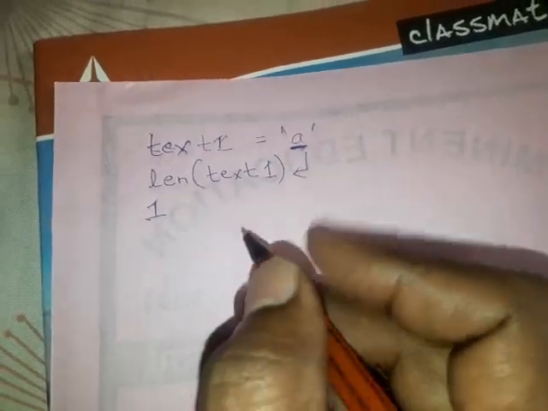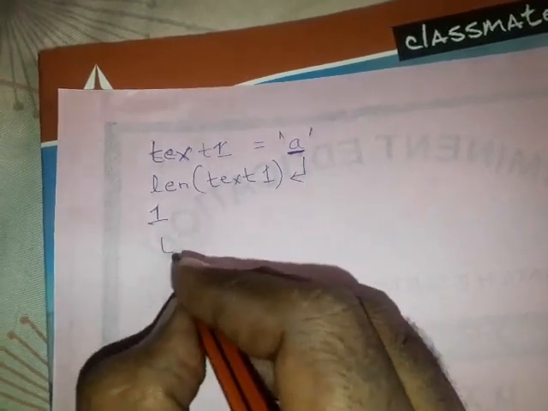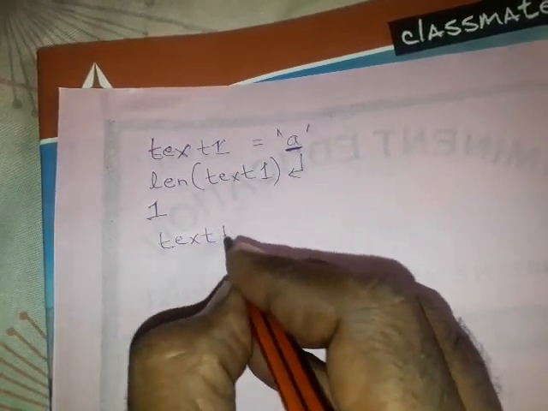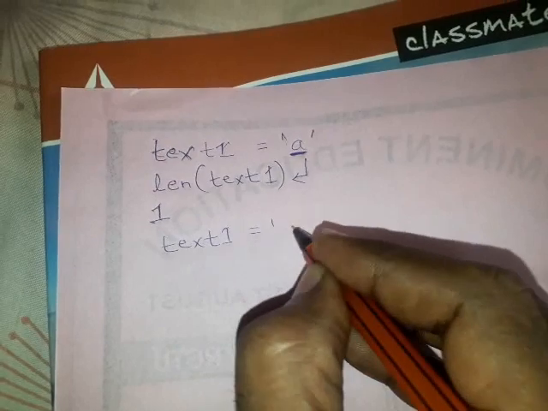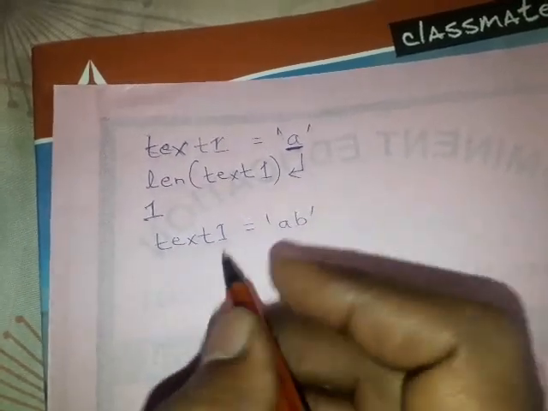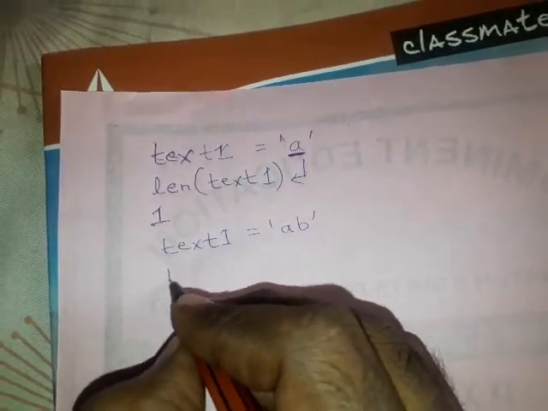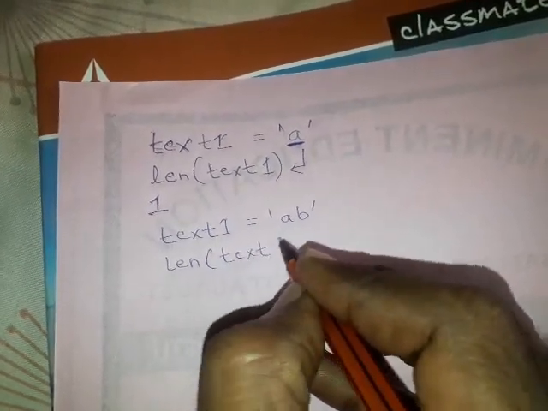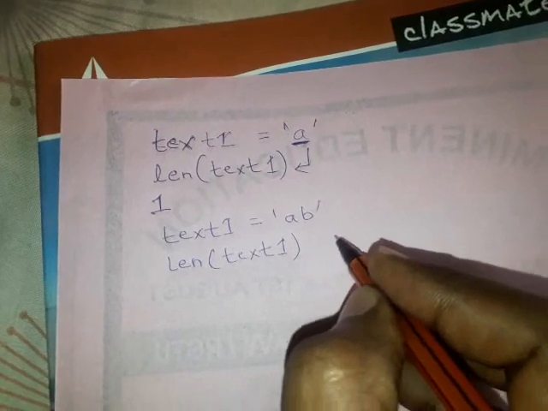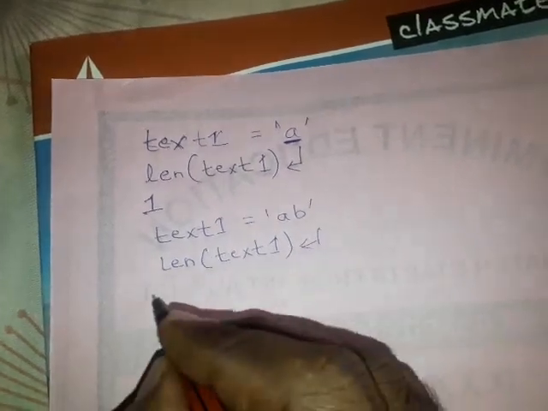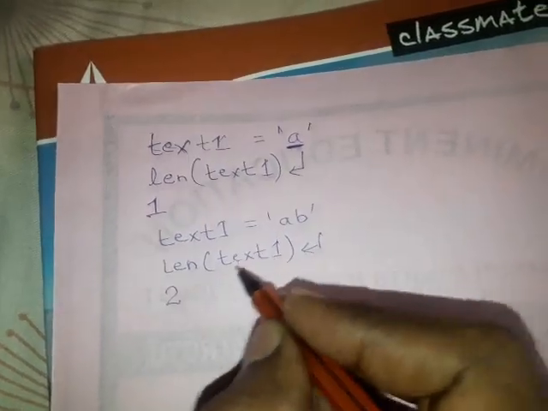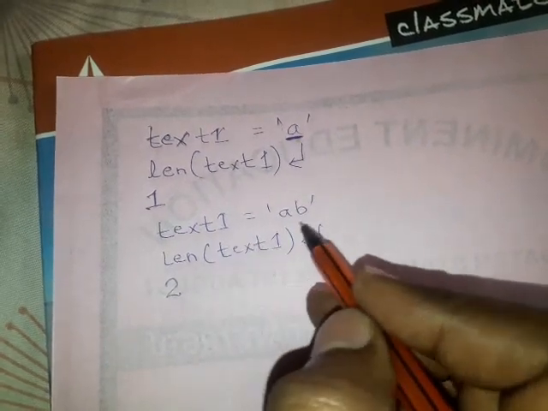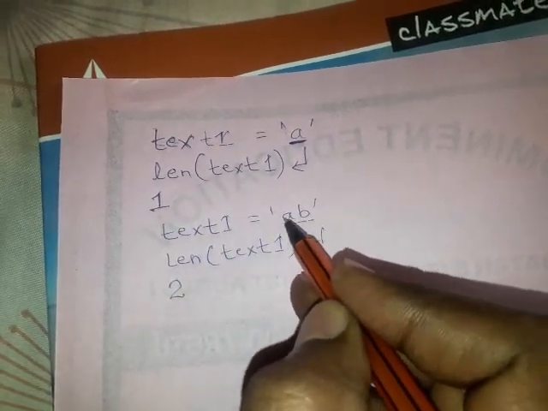Okay, if text1 equals to a b and then I print the length of text1, then it will give 2. So this is the way to find the length of a string. Its length is 2: first character, second character.